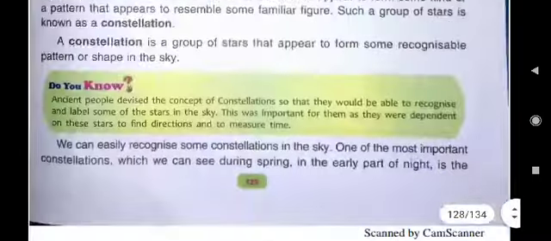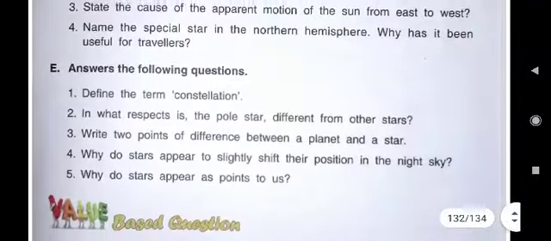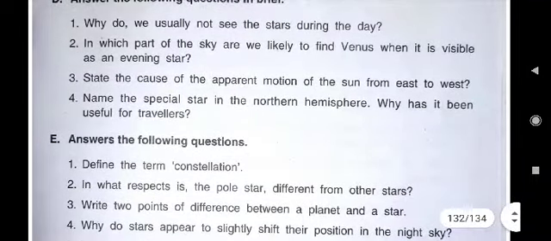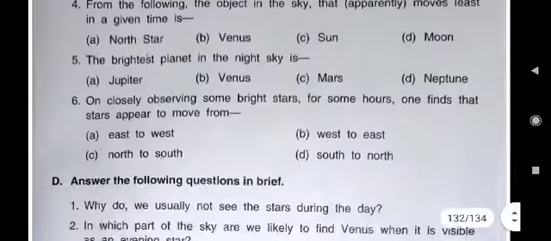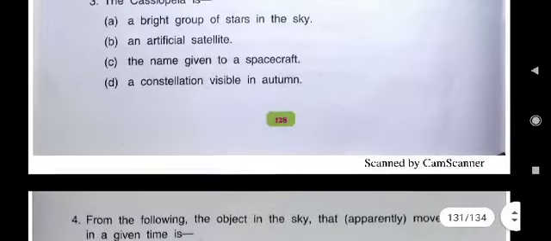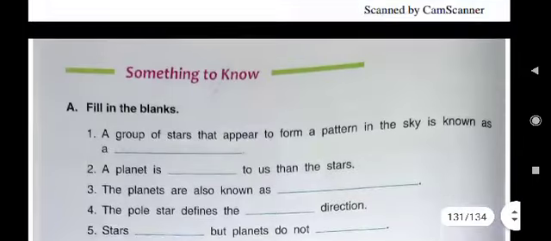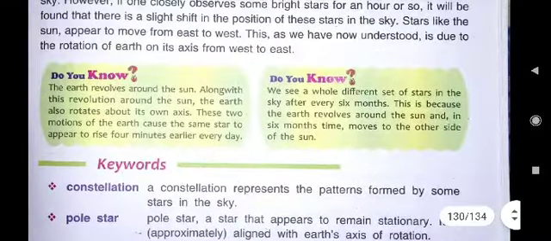Now come to the third question of D part. Which is the third question? State the cause of the apparent motion of the sun from east to west. The sun rises in the east and sets in the west. What is the reason behind it? So the reason is, children, that the earth rotates on its axis from west to east.